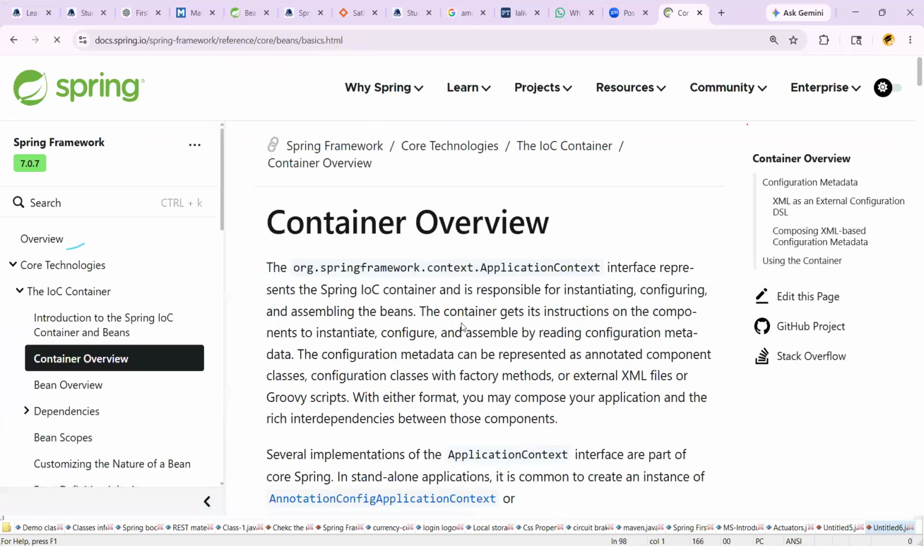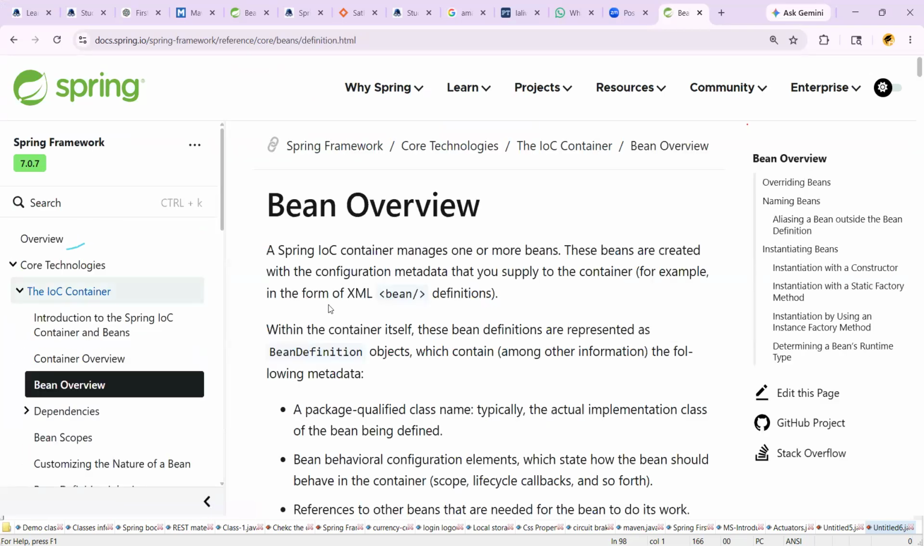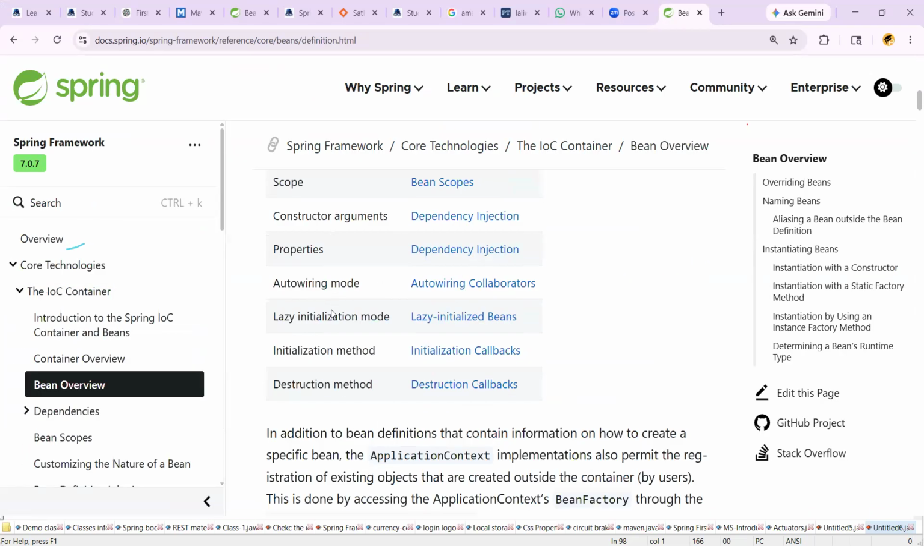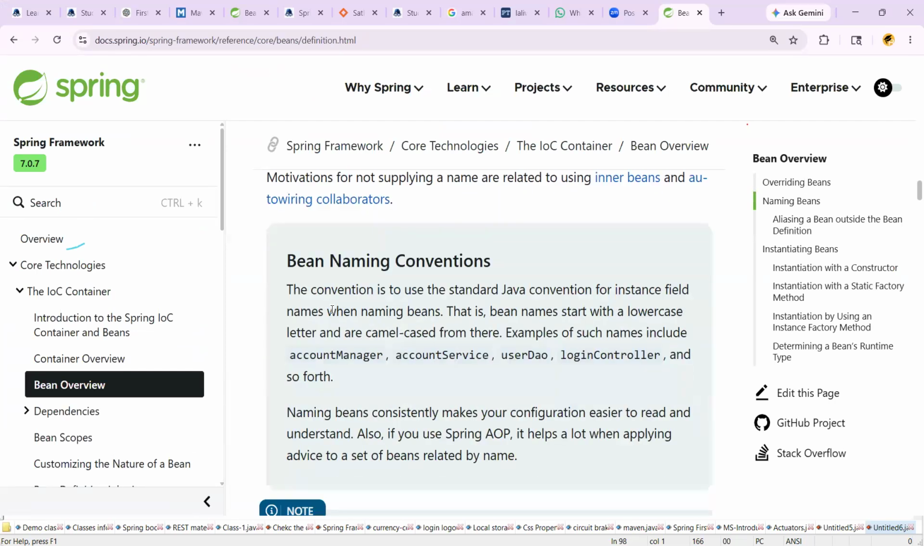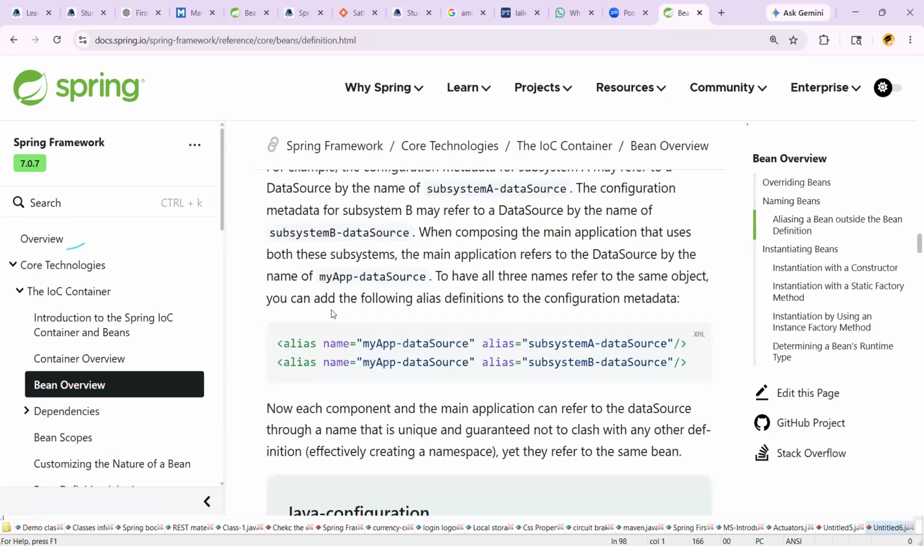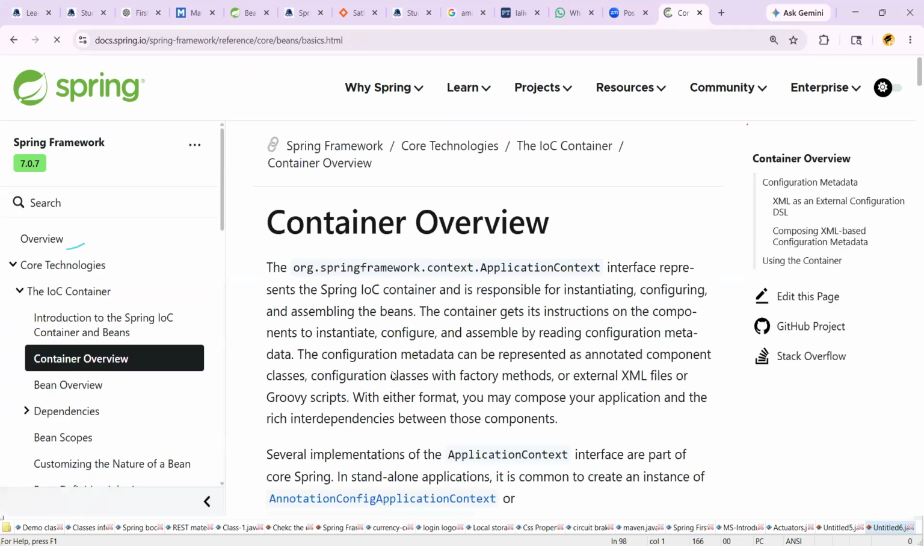Container overview. You can go for the bean overview. If you click on this bean overview, there we can see the XML information. You will get the code. Just come down. If you click on container overview.